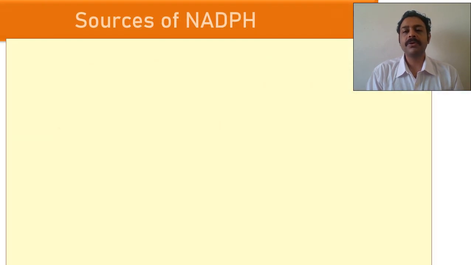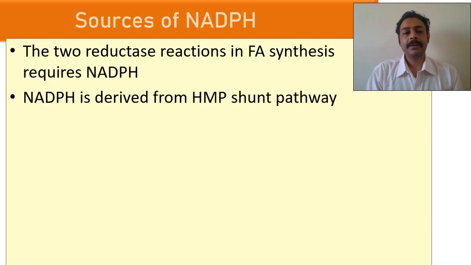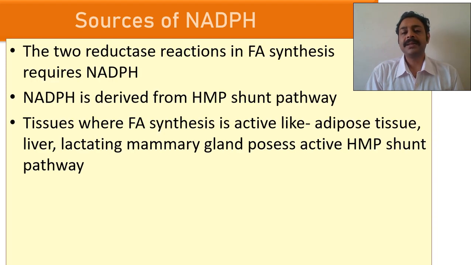So as I told you, what are the precursors? Acetyl-CoA, ATP, NADPH, and you require biotin, carbon dioxide. So the main thing is NADPH. See, NADPH is one of the most potent reducing agents inside our body. So there are only 2 sources of NADPH. Can you tell me what the 2 sources are? Yes, one is your HMP shunt pathway. That also happens in the cytosol. And the second is your malic enzyme. So NADPH is mainly required from the HMP shunt pathway.